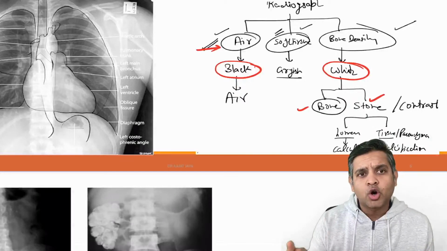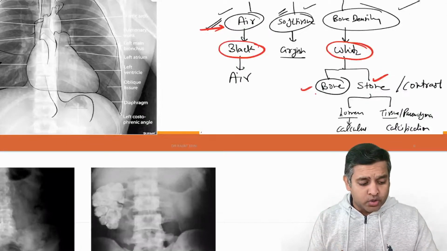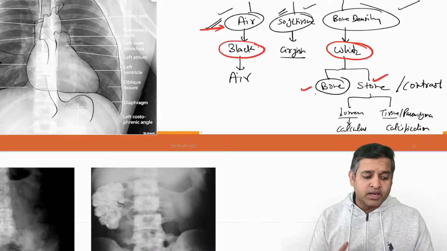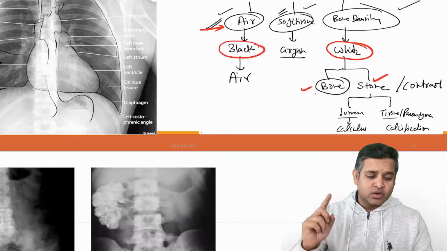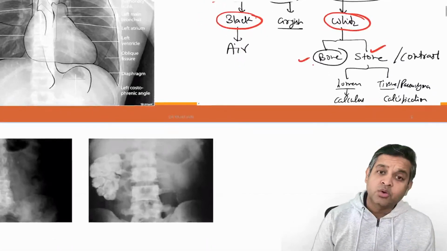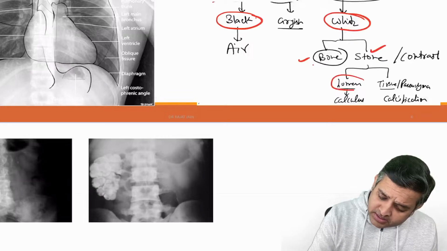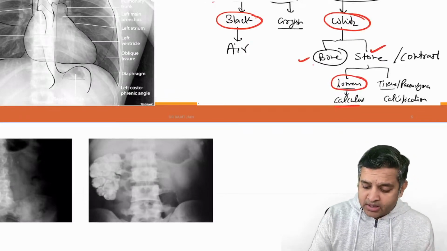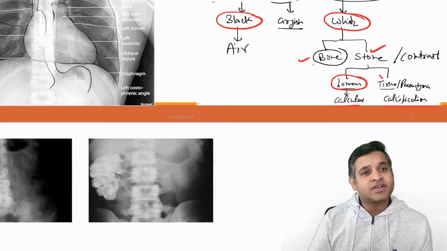Either bone or stone. If it is anatomical in location, it is bone. If it is non-anatomical in location, then it is stone. If it is present in the lumen, it is calculus. If it is present in the tissue, then it is calcification.